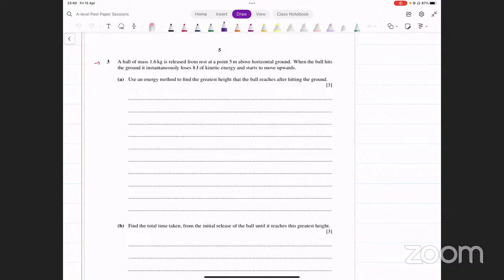When the ball hits the ground, it instantaneously loses 8 joules of kinetic energy and starts to move upwards. Okay, so there's a ball that has a mass equal to this. 0.5 meters above इसको release किया. We can just draw a rough figure to try to understand it better. Ground से ऊपर 0.5 meters के level पे आपने इसको drop किया.